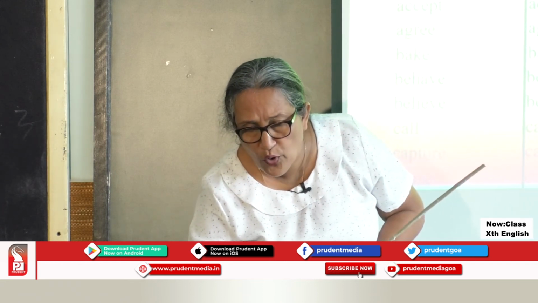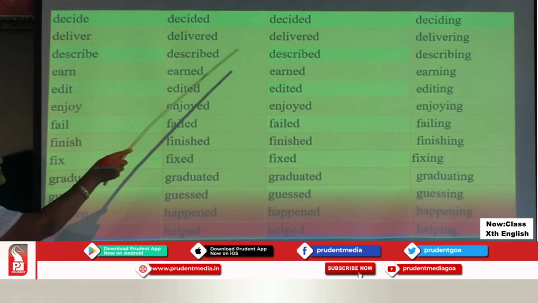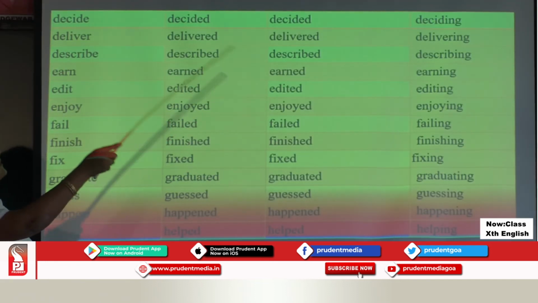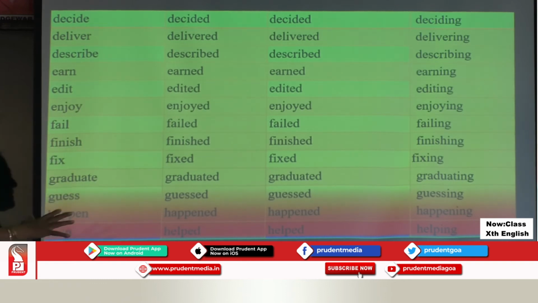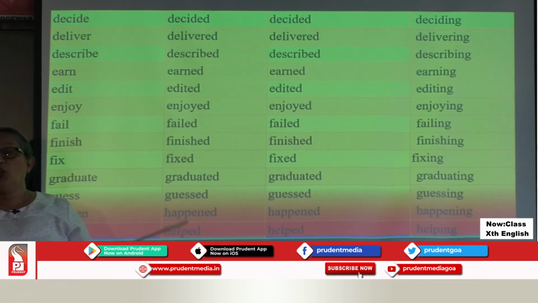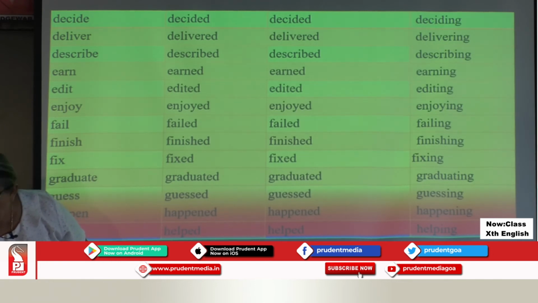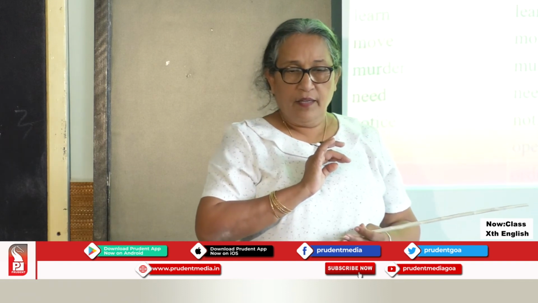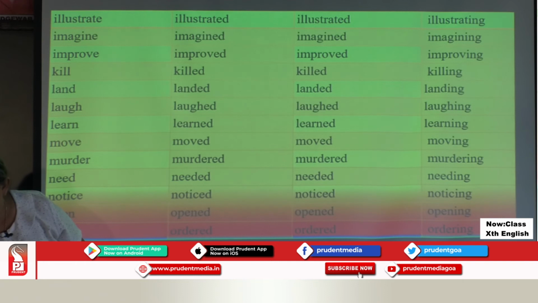Let's move on. Look at these. Decide, decided, deciding. E is dropped before ing is put. So there is a list which you can stop, halt and copy in your books when you are going through this video at leisure at home. I've got more examples of principal parts of the verbs in the case of the regular verb list.